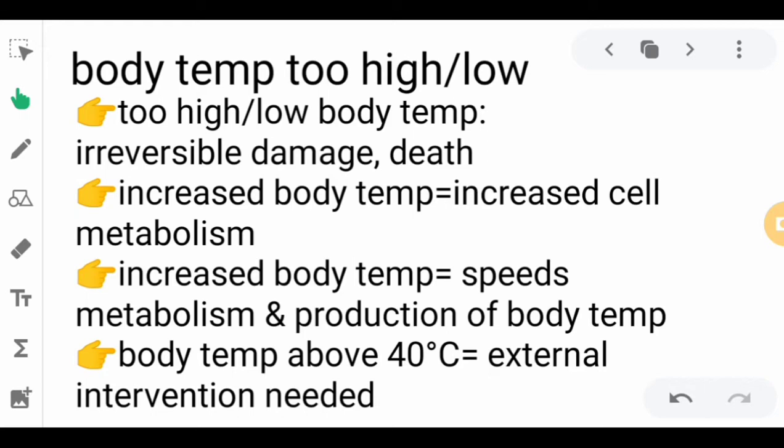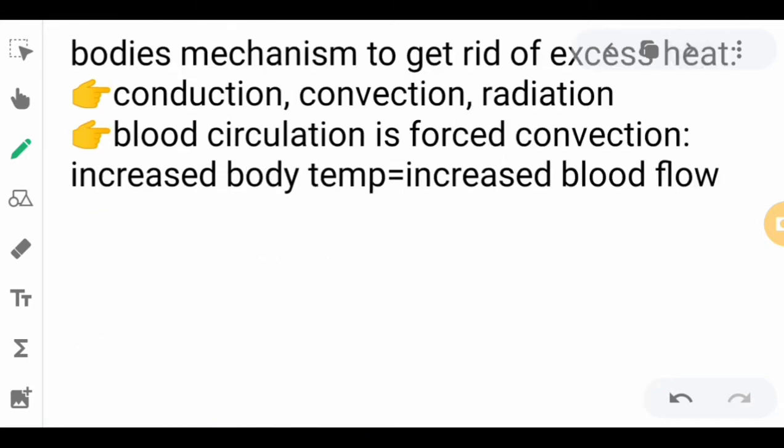And if the body rises above 42 degrees Celsius, the body cooling mechanisms cannot keep up, and you will need an external intervention to cool the body down, such as rubbing alcohol on the body. So, next, what are the body's mechanisms to get rid of the excess heat? We can say that it uses conduction, convection, and radiation.